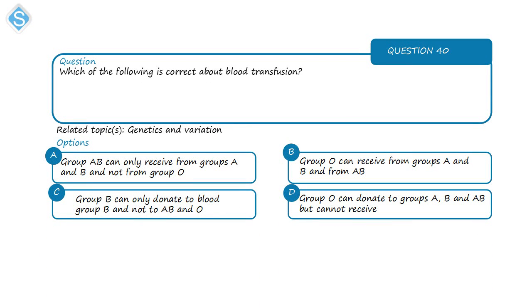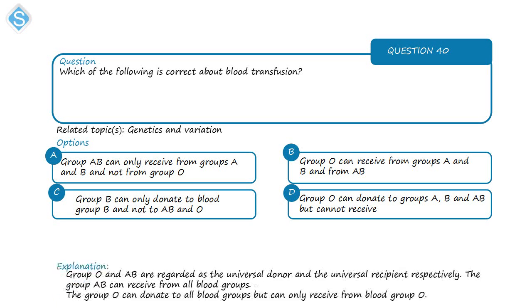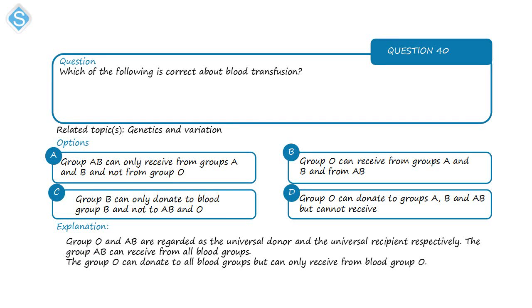Next, on genetics. Which of the following is correct about blood transfusion? So the blood group O is regarded as a universal donor, which means that a person with the blood group O can donate to any other blood group. The blood group AB is a universal recipient, and that means that they can accept blood from any other group, from group A, group B, group AB, or group O. So from the options that we have, the correct option here will be D, that group O, a universal donor, can donate to group A, B, and AB, but they cannot receive from other groups besides O. They can only receive from blood group O.